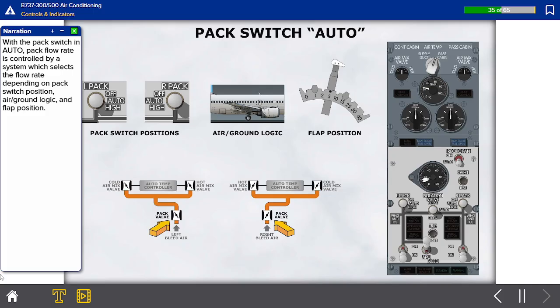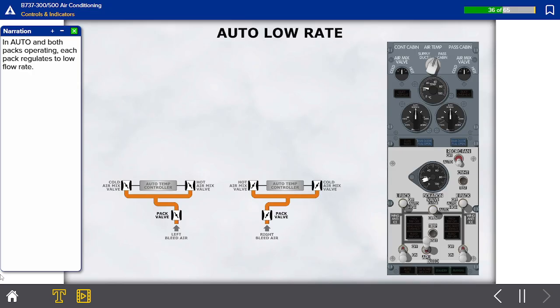With the pack switch in auto, pack flow rate is controlled by a system which selects the flow rate depending on pack switch position, air-ground logic, and flap position. In auto and both packs operating, each pack regulates to low flow rate.